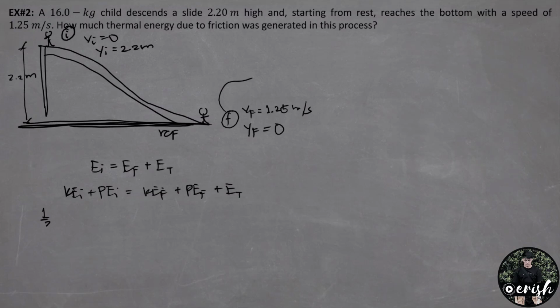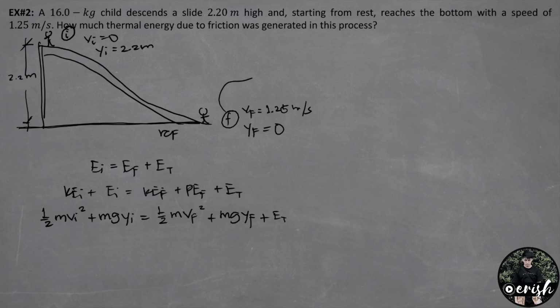So, we have here 1/2 times mass times initial velocity square plus mass times gravity times y initial equals 1/2 times mass times final velocity square plus mass times gravity times y final plus the thermal energy na hinahanap sa problem. Ang initial velocity natin is already 0 and ang y final natin is 0 na rin. So natira sa equation natin, we have mass times gravity times y initial equals 1/2 times mass times final velocity square plus the thermal energy produced by the friction.